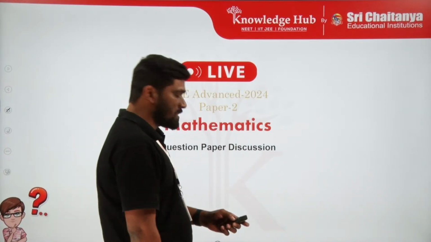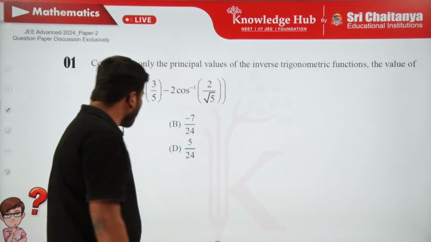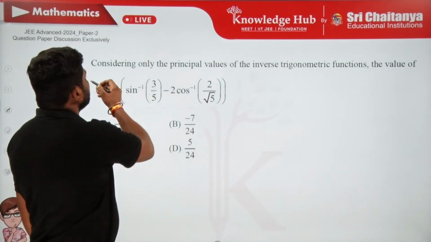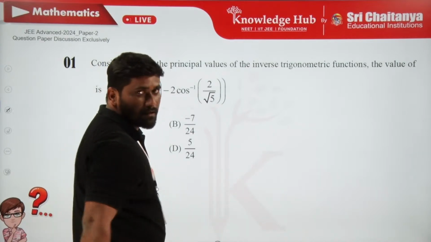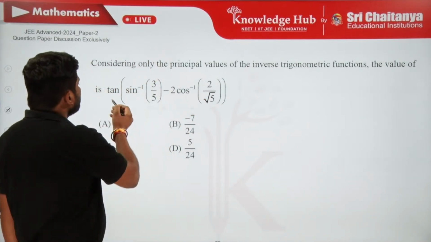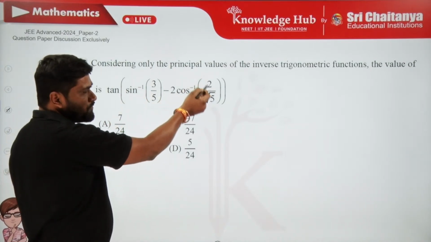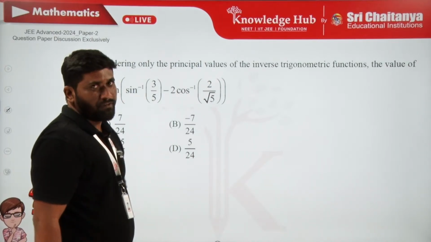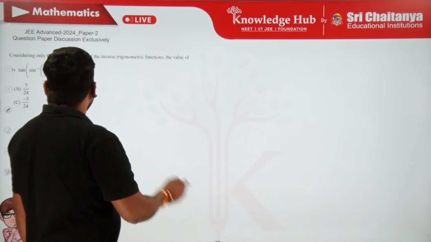Okay, now let us start solving problems here. If you look at the first problem in Section 1, considering only the principal values of inverse trigonometric functions, we have to find the value of this expression: tan of (sine inverse of 3/5 minus 2 cos inverse of 2/root 5). Out of the 4 options, we have to pick the right one. Okay, now let us solve this one.